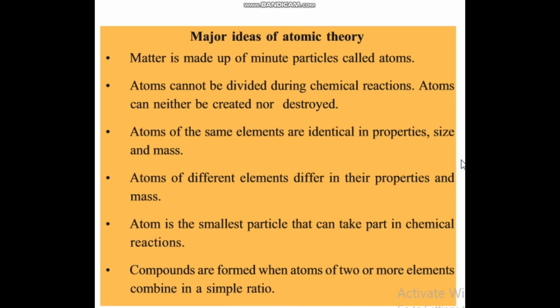But if we take 3 atoms of different elements, like sodium, hydrogen and oxygen, now we are taking 1 atom of hydrogen, 1 atom of sodium and 1 atom of oxygen. These 3 atoms are atoms of different elements. Thus, they are different in their size, mass and properties. This is telling the fourth and third postulates of Dalton's atomic theory.